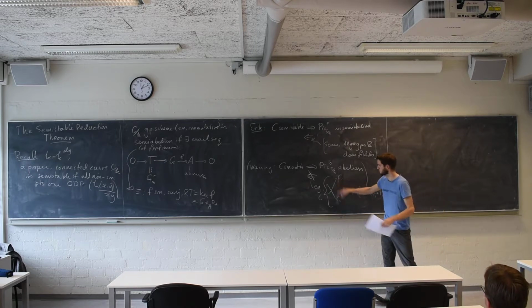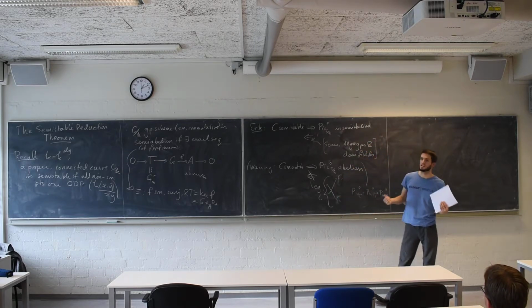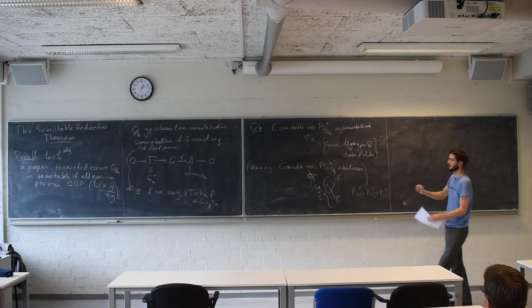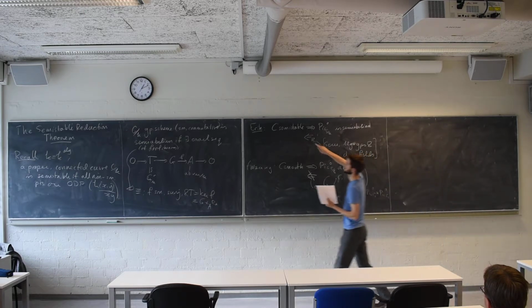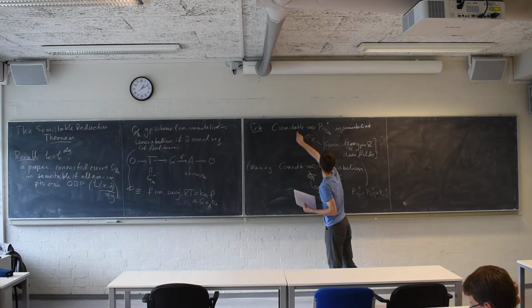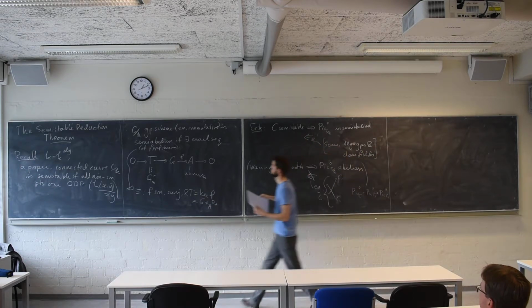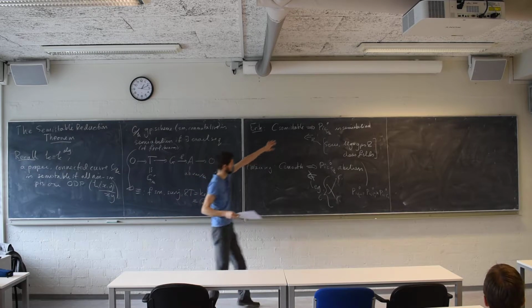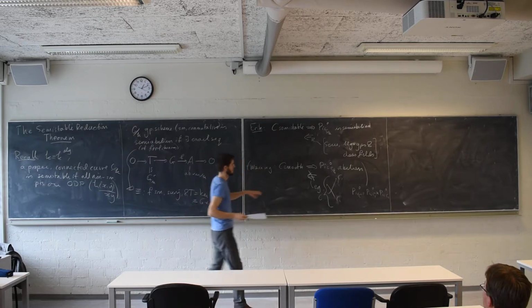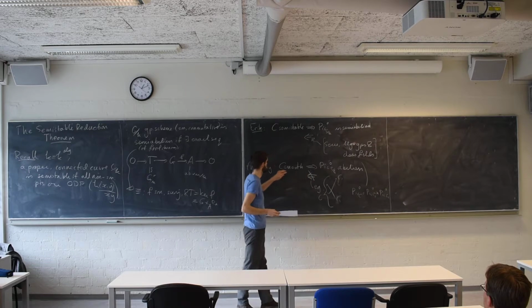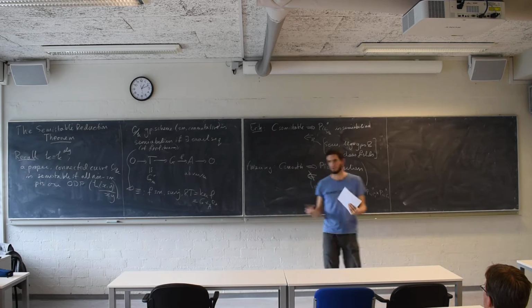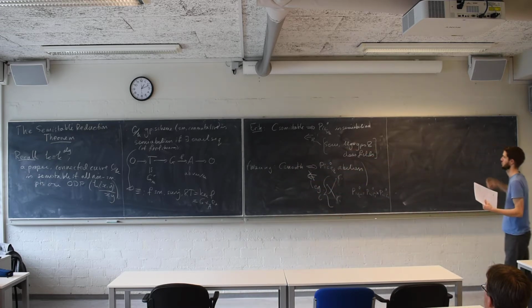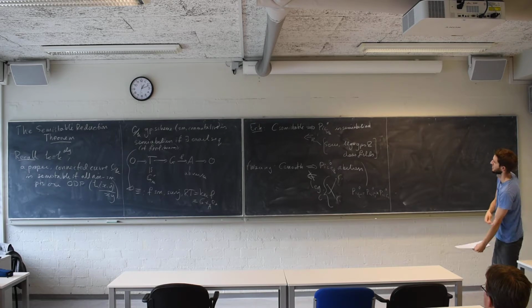And of course, there's nothing special about two of them. You could join any number of them, as long as you join them in a tree. So the intersection should be transverse, and it should remain a tree, because as we know, the rank of the toric part is given by the H1 of the graph, and we've already said that these things are automatically semi-stable by this theorem. So in fact, Pic0 is abelian if and only if C is semi-stable and the graph is a tree. But again, be careful which graph, because you can find two. So pick the one that might have loops and check that it doesn't have loops. Okay, any other questions about this so far?